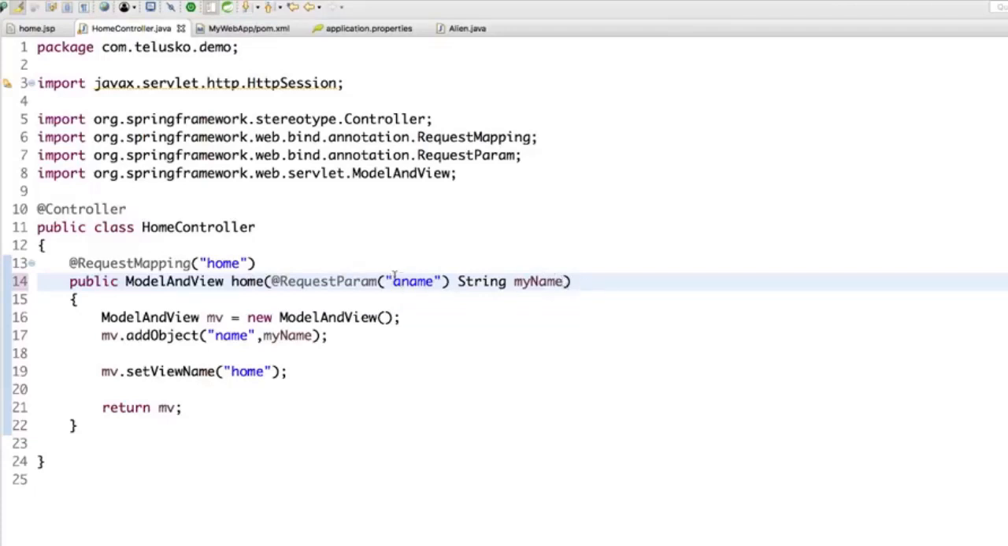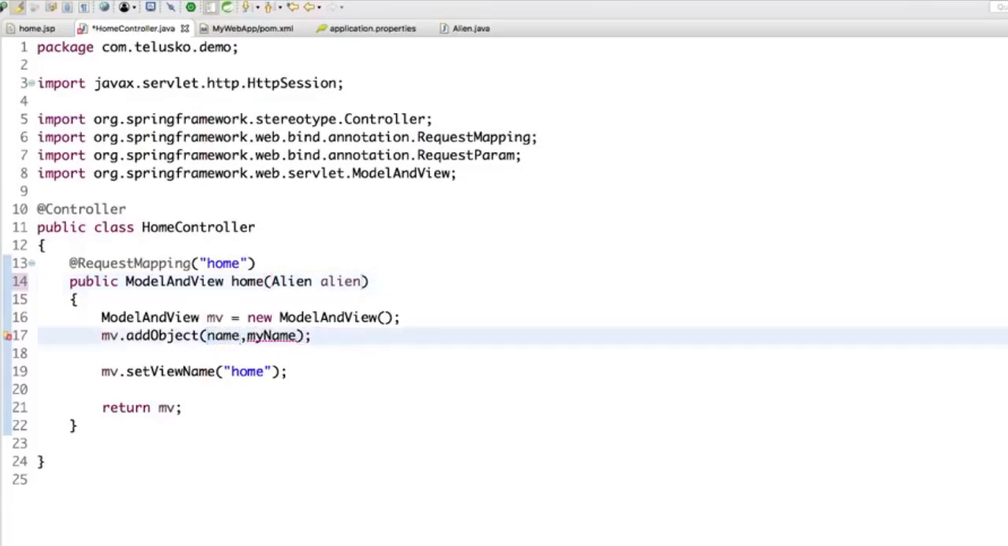But what if I want to accept the object as it is? Of course, you are sending three values. So instead of accepting three different variables, what if you can accept it in an object? Will that work? What exactly I want is to say Alien. Will this work? Let's try. So what I will do, instead of saying name, I would say aname.